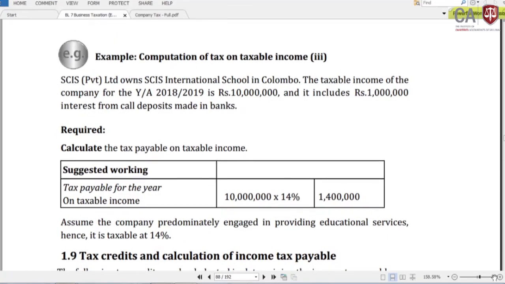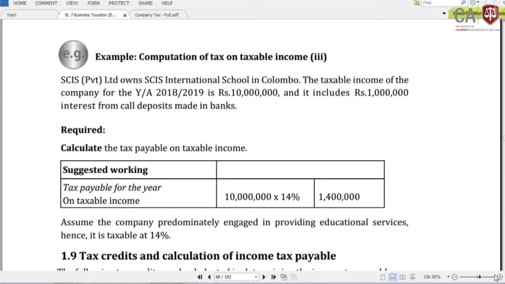SCI Private Limited, an international school in Colombo. The taxable income of the company for the year of assessment 2018/19 is rupees 10 million. It includes 1 million interest from a call deposit made in a bank. Out of their total income, only 1 million is reflected as interest income.